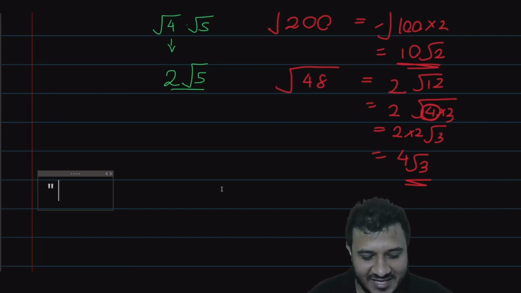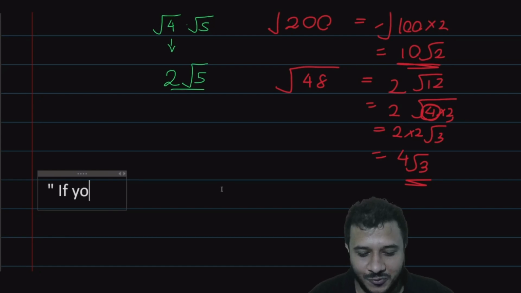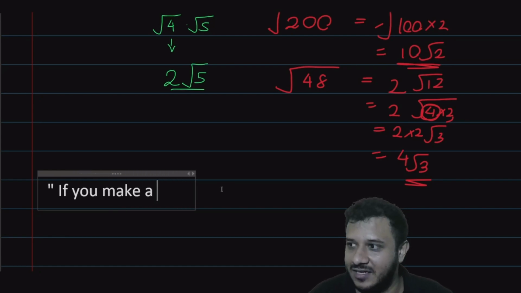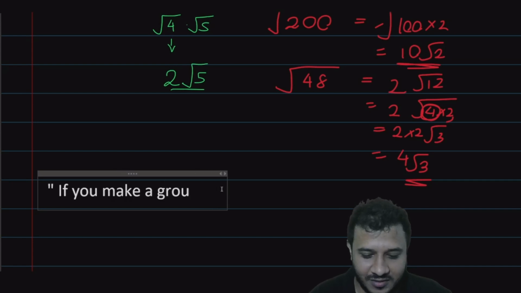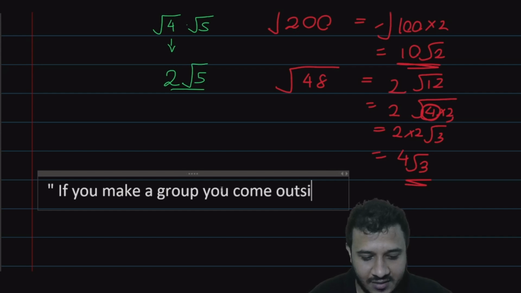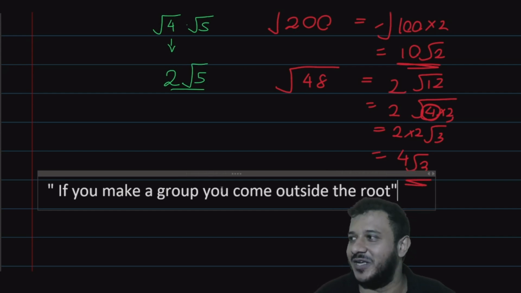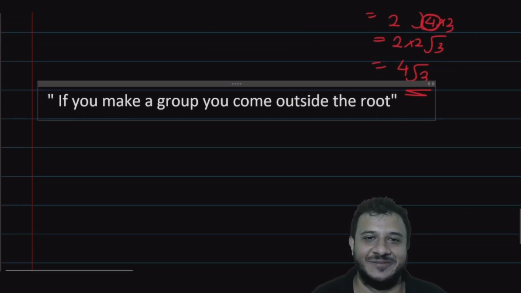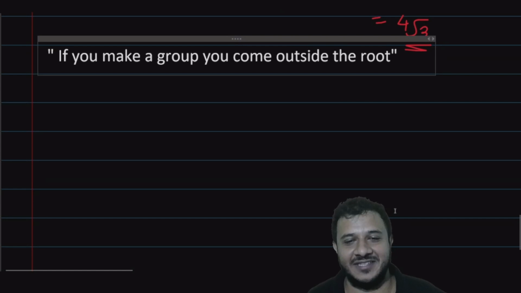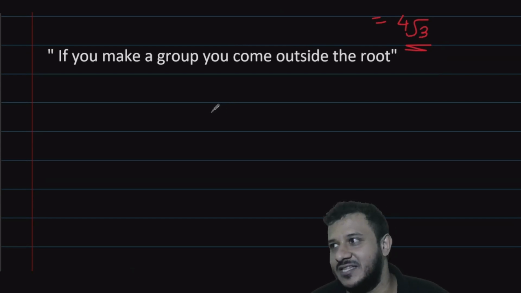What I remember is like this: if you make a group, you come outside the root. What the hell does that mean? Let me explain.